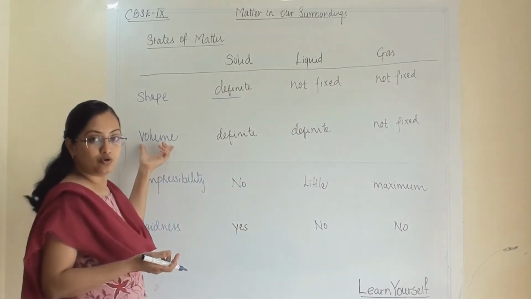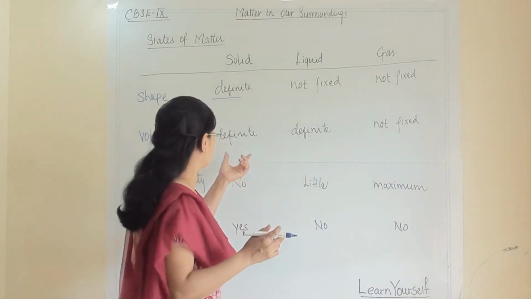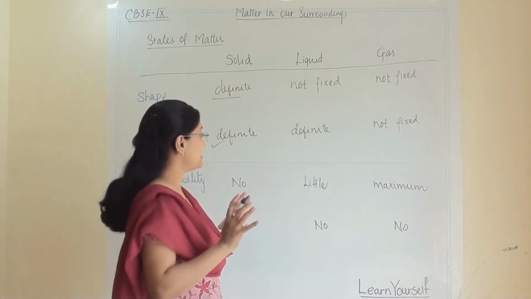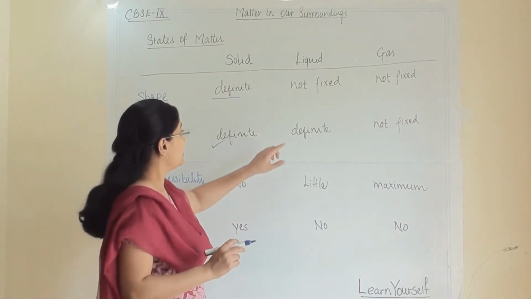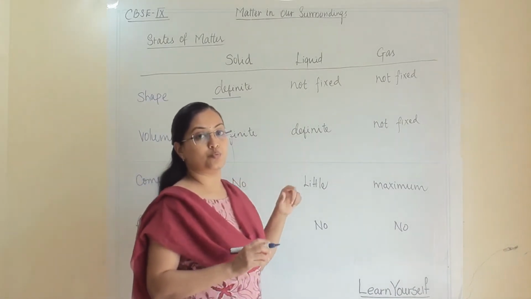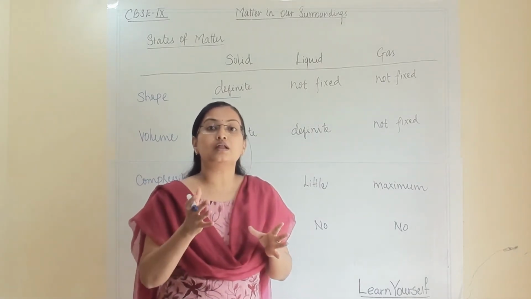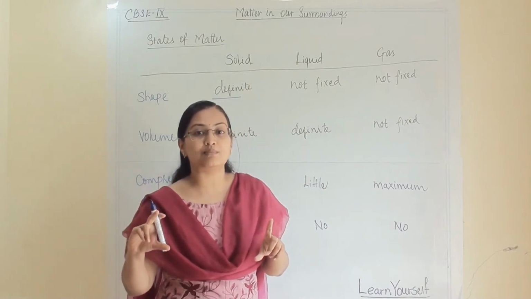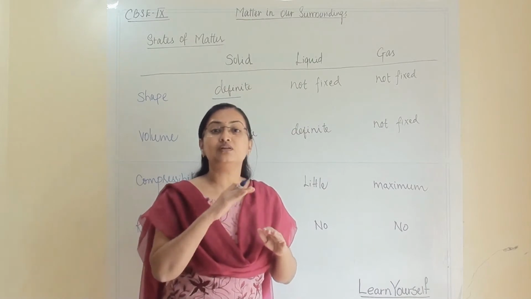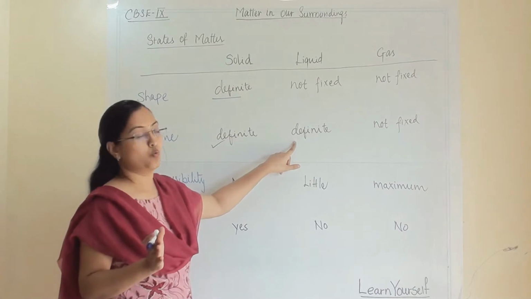Then we are talking about volume. Volume means the space occupied by a matter. So yes, solid has a definite shape, solid has a definite volume. Then we are talking about liquid. Liquid does have definite volume. Why? Because if there is 500 ml of liquid, then you cannot accommodate that into a 200 ml bottle. You need to have 500 ml and it will occupy space. So that means it has a definite volume.